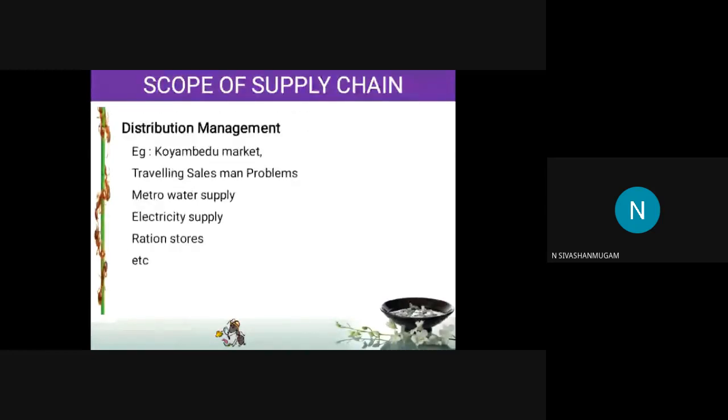And the next thing is distribution management. Distribution management covers the Coimbatore market or traveling salesman problems. Metro water is a distribution, that is, the water has to be supplied to everyone. But if there is scarcity of water, it has to be done accordingly. Ration stores, distribution of the product to the customers. So all this comes under distribution management.